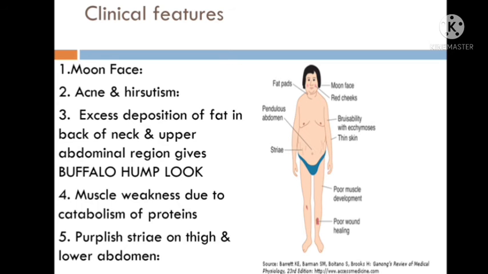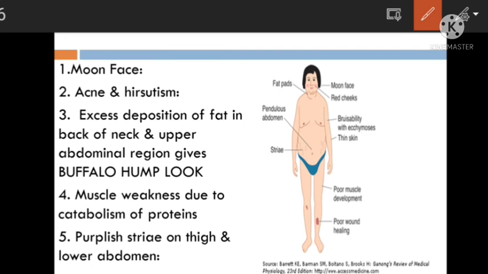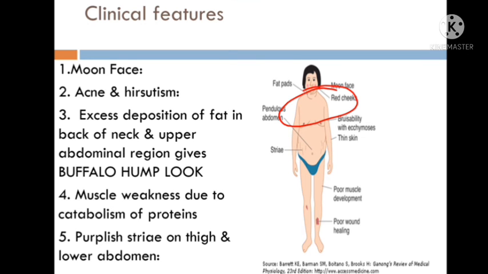Third, there is excessive deposition of fat in the back of the neck and in the upper abdominal part, and that produces buffalo hump, also known as lemon on stick appearance. Then muscle weakness because proteins are catabolized, and purplish stria are present.